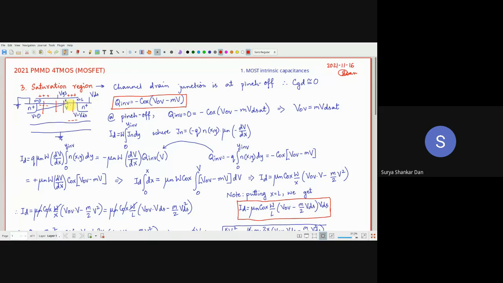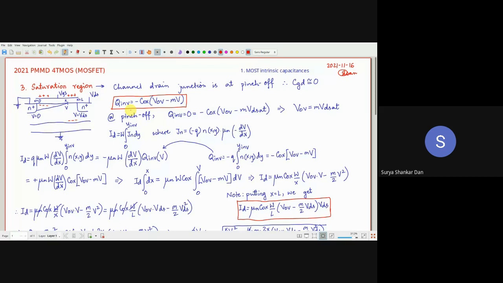Diffusion is not possible, because diffusion means there should be a concentration gradient, and here there is no concentration gradient. All right, so what we understand from here is that irrespective of the point on the channel where we are trying to measure the current, the total current will always remain the same, irrespective of the distribution of the currents. Which component is dominating is definitely going to differ, but the total current remains the same.